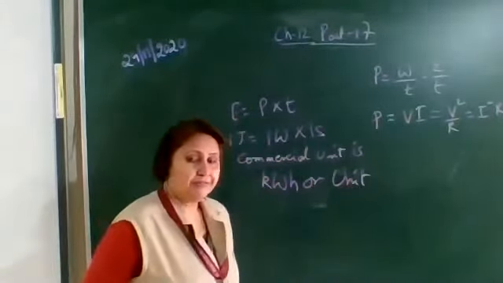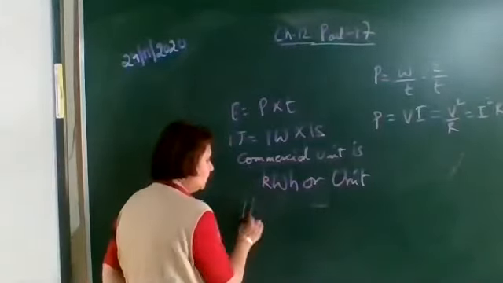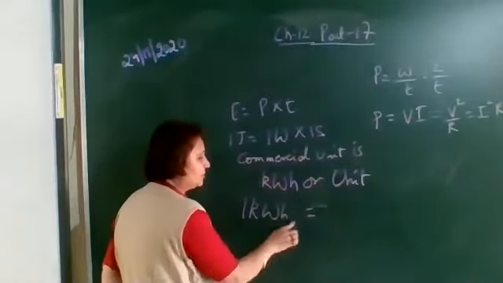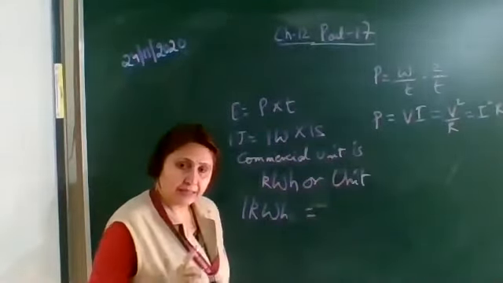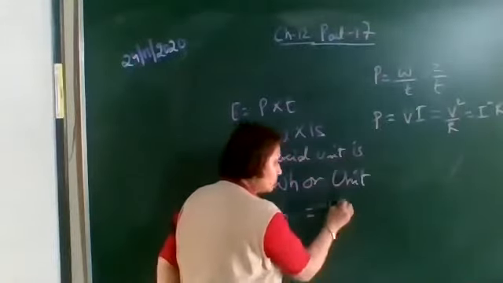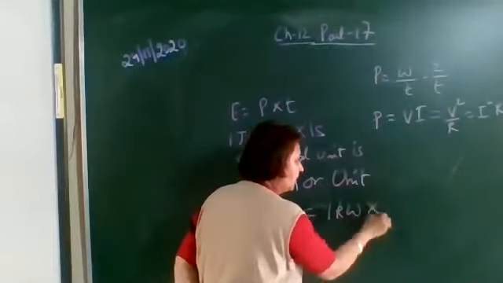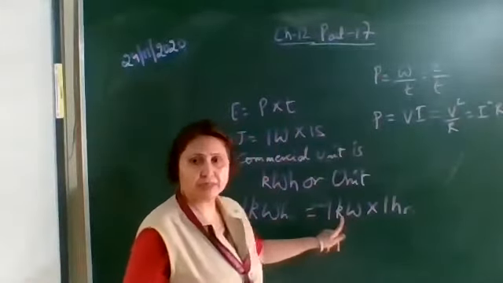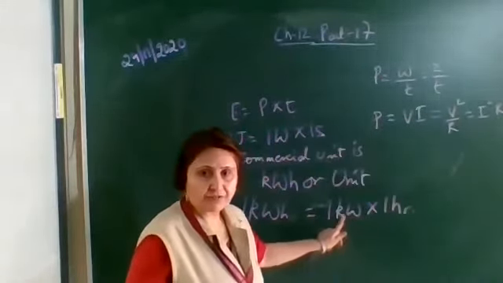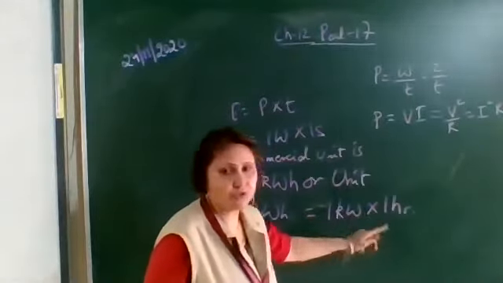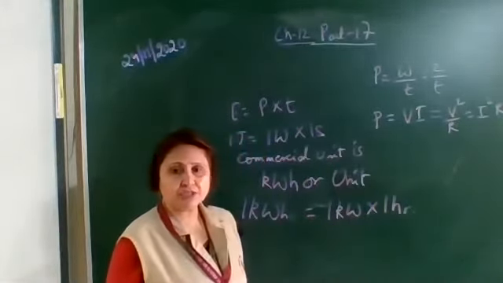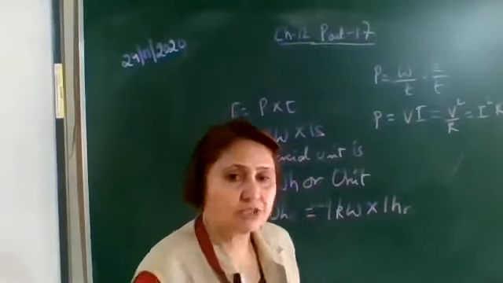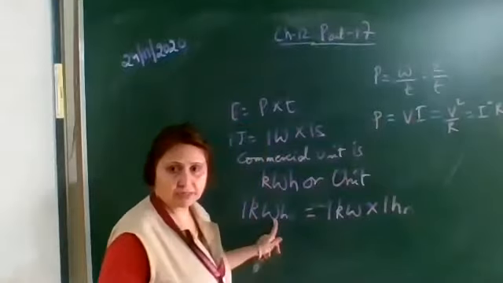Now how can we define 1 kilowatt hour? 1 kilowatt hour is the energy consumed when an electrical appliance whose power is 1 kilowatt is used for 1 hour. Any electrical appliance of electrical power 1 kilowatt used for 1 hour consumes energy equal to 1 kilowatt hour. So this is how we define 1 kilowatt hour.